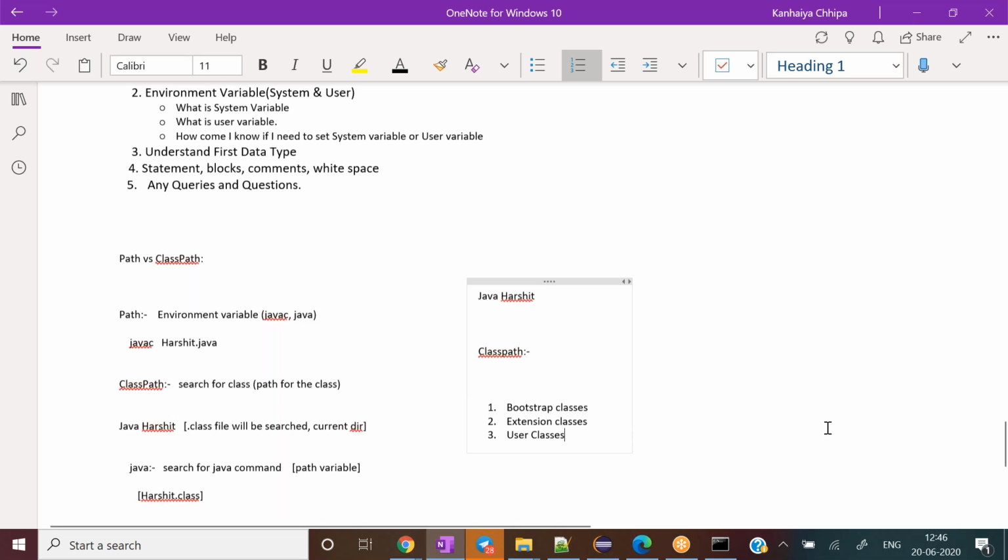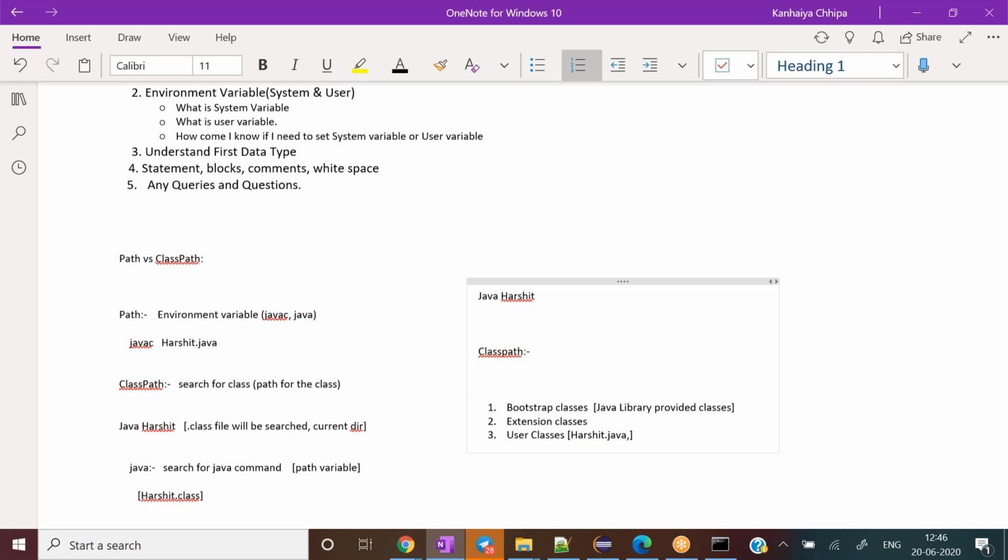So these bootstrap classes, we say library provided classes. So user classes, if I replace all these things from our immediate program, then I can write something like this. Harshit.class or .java file is my user class.